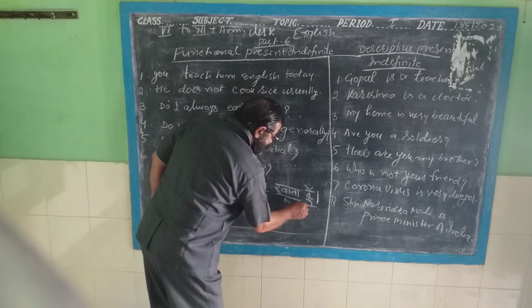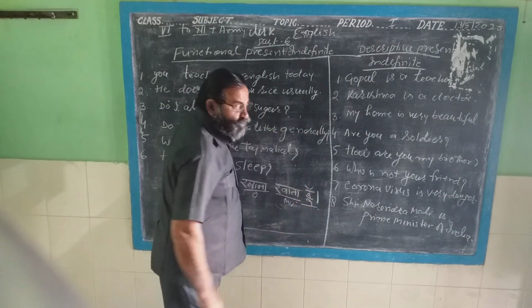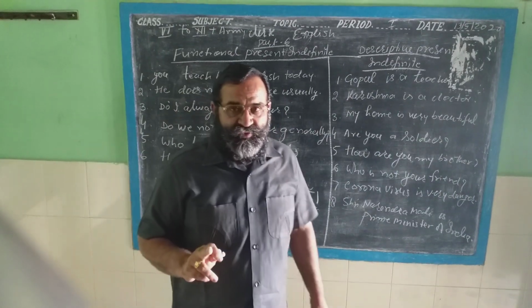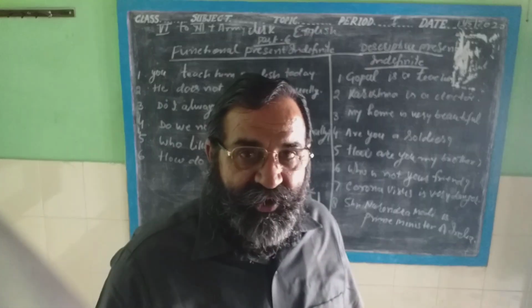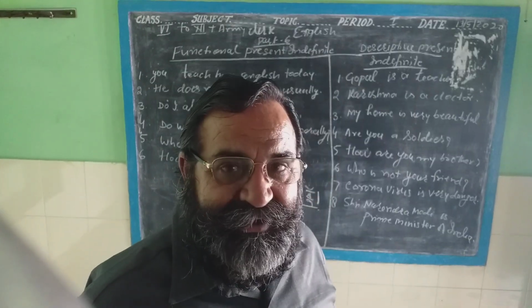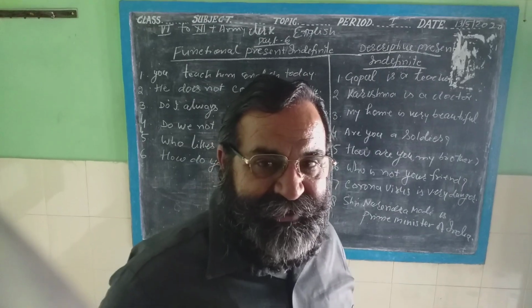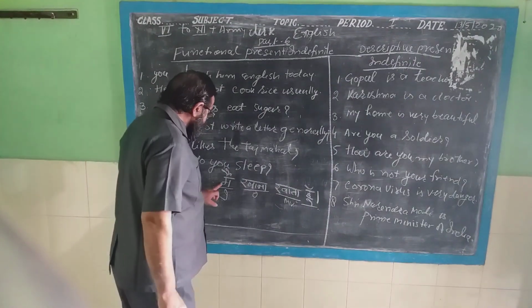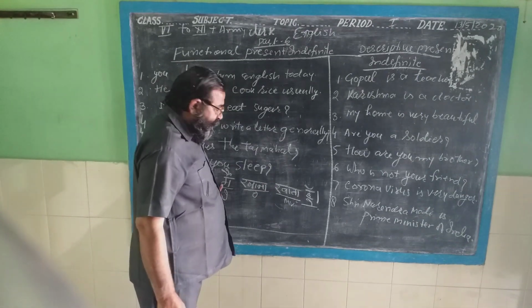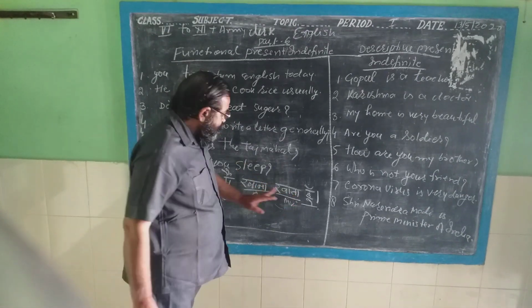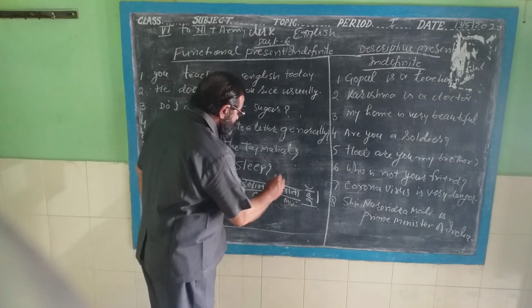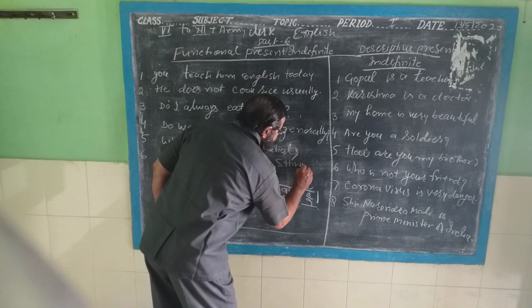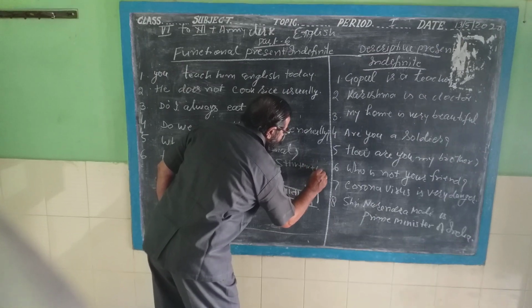And it is also with khata hu. Teacher has taught you correctly. But how will you understand it? You will understand that this is the subject and this is a main verb. Teacher has explained to you subject plus helping verb plus main verb plus object.